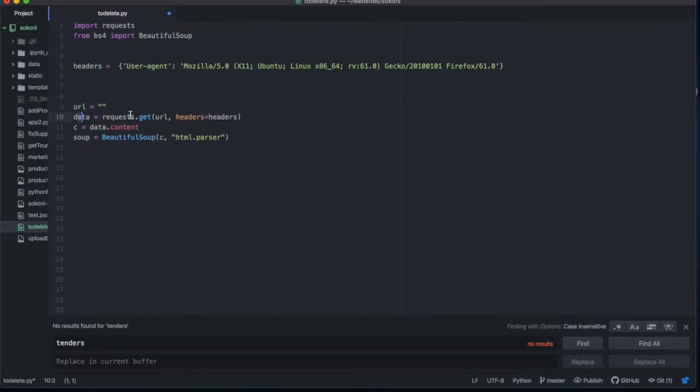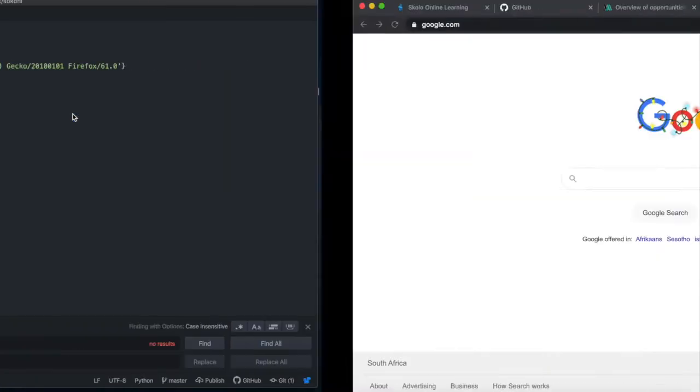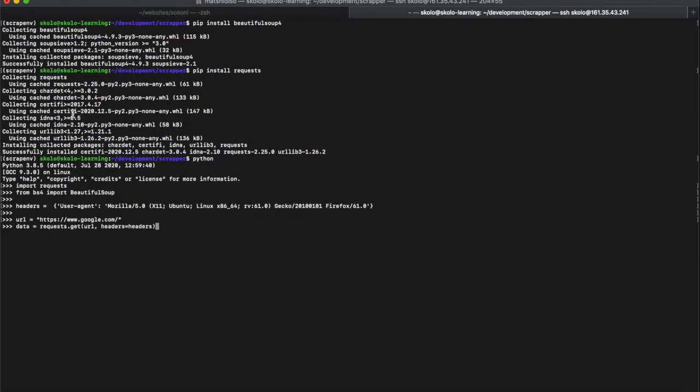So it's a usual request function where you get that URL using the headers. And the headers in this case are those identifiers of the user agent that we're creating. So let's just copy that line of code in there and say data is equal to that, like that.